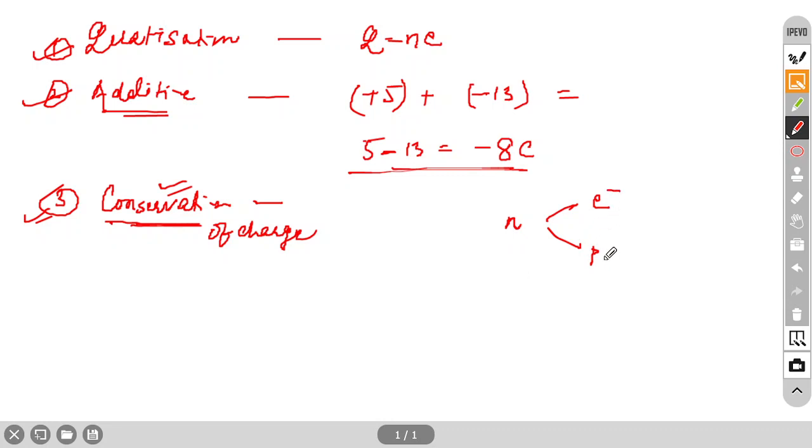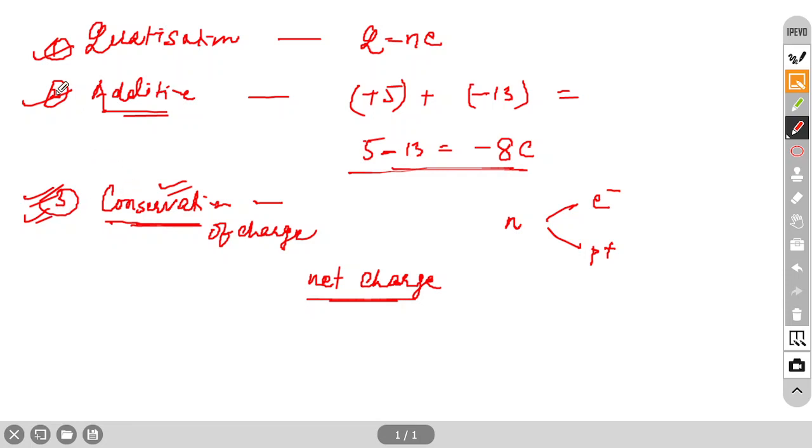Here also the same charge, but they will cancel the effect of each other. It means the net charge is always constant. The net charge of an isolated system is always constant. Our universe you can consider as an isolated system, so the net charge of the universe is constant. There are many ways to define this.